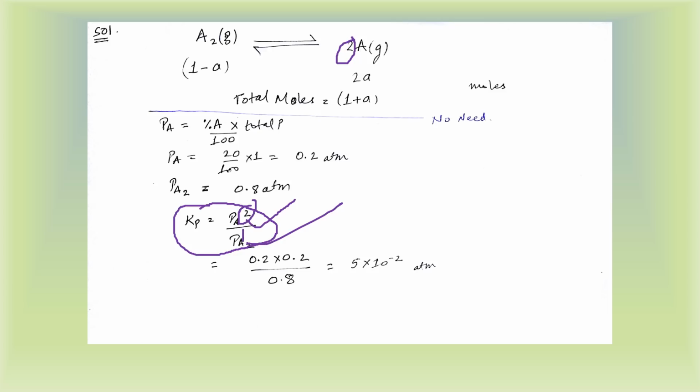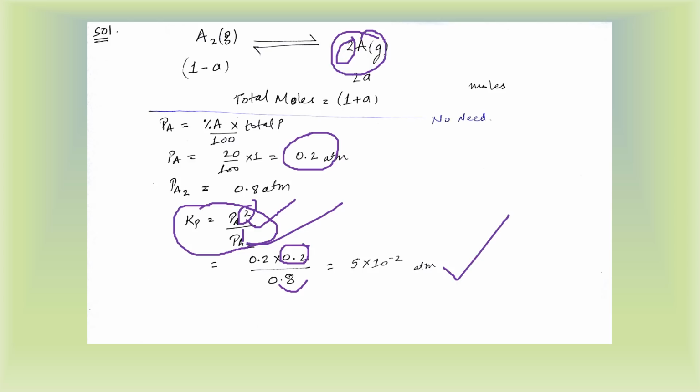So we know that the pressure exerted by A atoms is 0.2 atmosphere, by our logic. So we'll put here 0.2 atmosphere into 0.2 atmosphere, and in the denominator we'll have the pressure of A2, that is 0.8 atmosphere. So we'll get the answer equal to 5 into 10 to the power minus 2 atm simply.